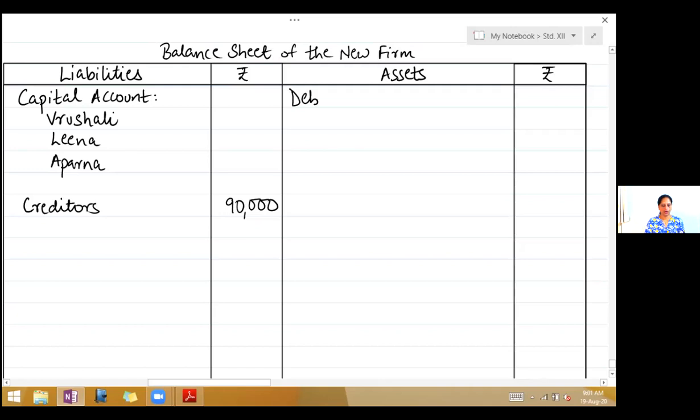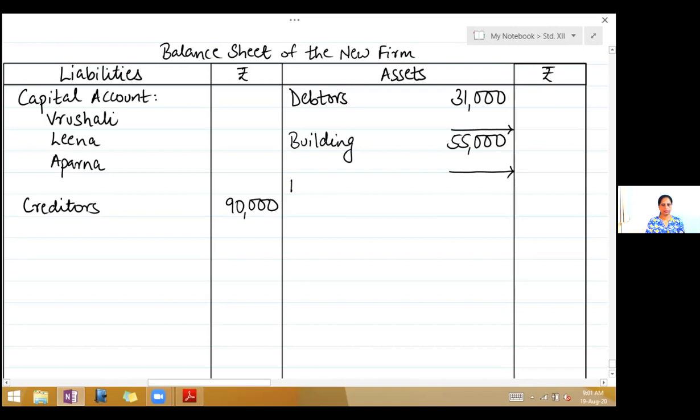Now, in the inner column, write 31,000 and leave 1 line for adjustment. Next, building. Write in the inner column 55,000. Leave a line for adjustment.